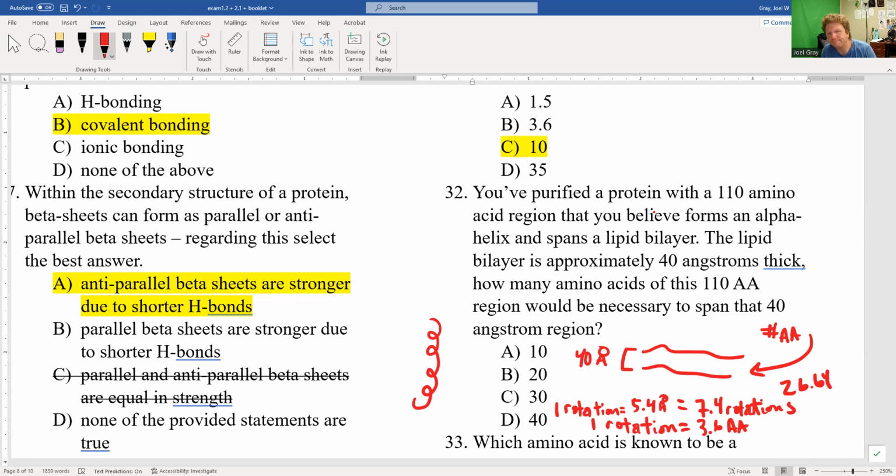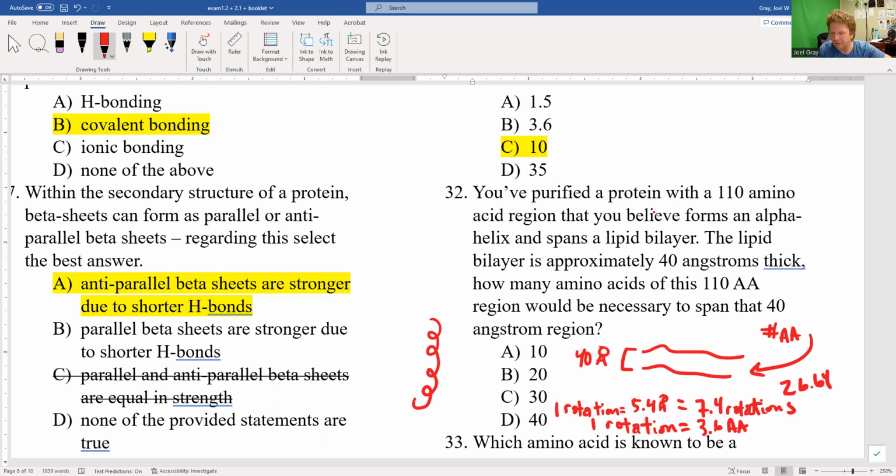For this question, rounding, we would round 26.64 up to 30. There's part of me that wants to be super rigid and say it's 26.6. You round that up to 30. C is the correct answer.